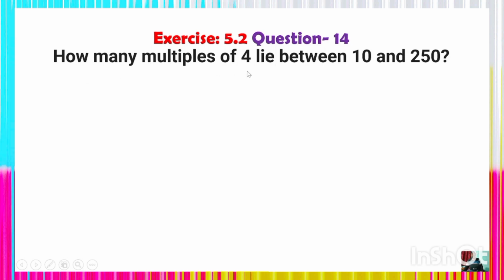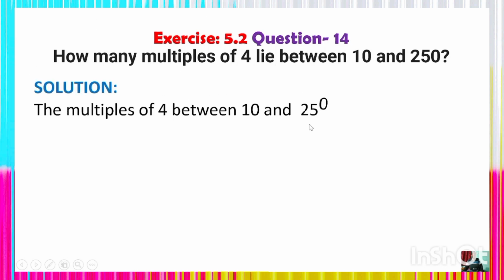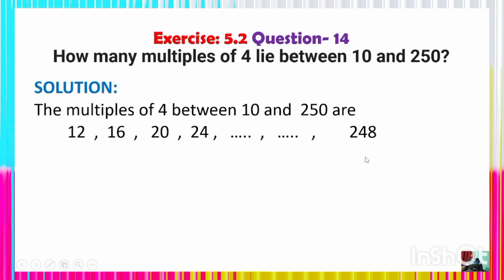How many multiples of 4 lie between 10 and 250? Look at the solution. The multiples of 4 between 10 and 250 are 12, 16, 20, 24, up to 248. Here the first multiple is 12 and the last multiple is 248, which is divisible by 4.